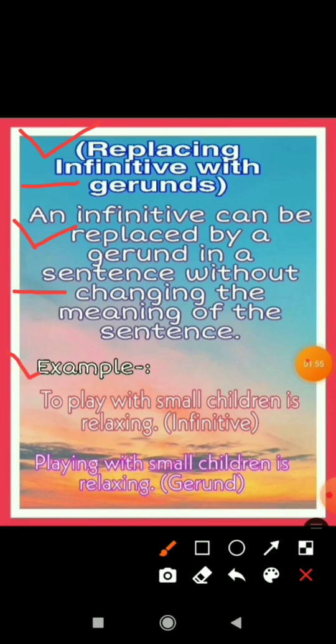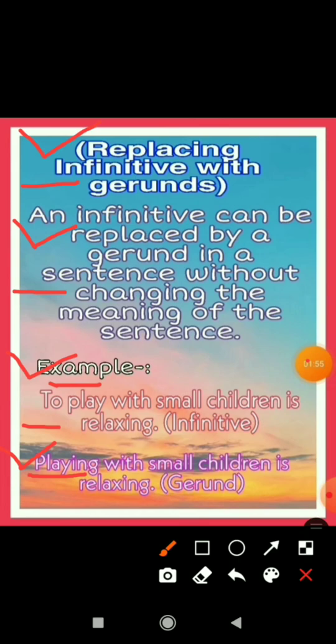See the example. To play with small children is relaxing. So here what is the subject? The subject is infinitive, to play, and in place of to play with small children is relaxing, we can write playing with small children is relaxing. And we have used playing here, which is gerund. We have replaced the infinitive with gerund and the meaning of the sentence has not been changed.